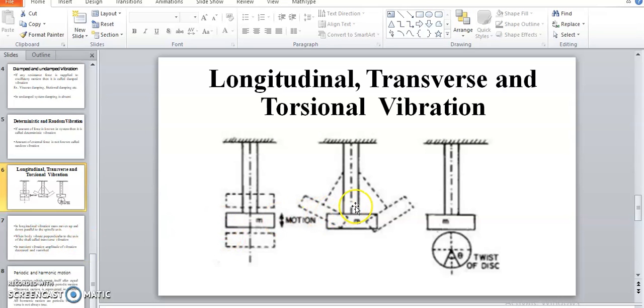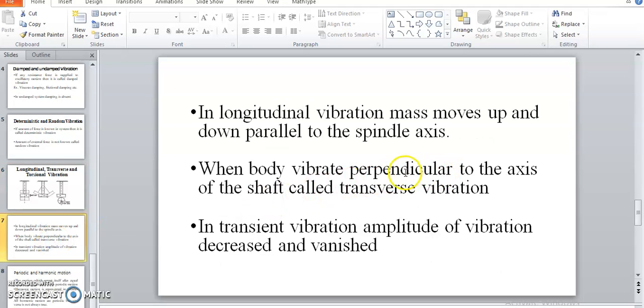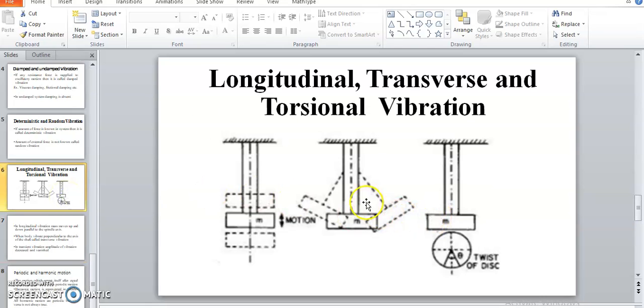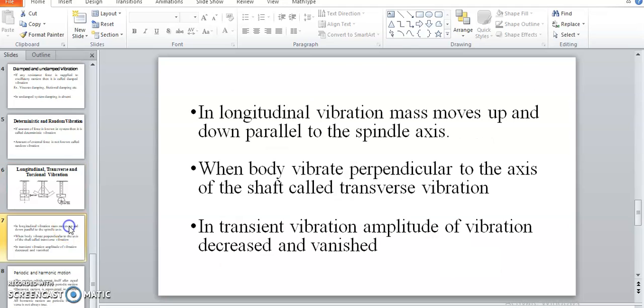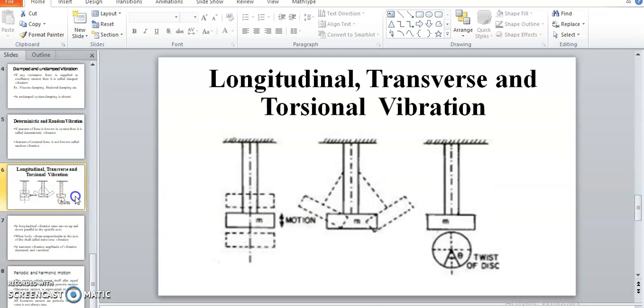In transverse vibration, the mass moves perpendicular to the axis of the particular shaft, which is called a transverse vibration. And in torsional vibration, the particular mass moves through some angle theta with respect to the axis of the particular spindle or shaft.